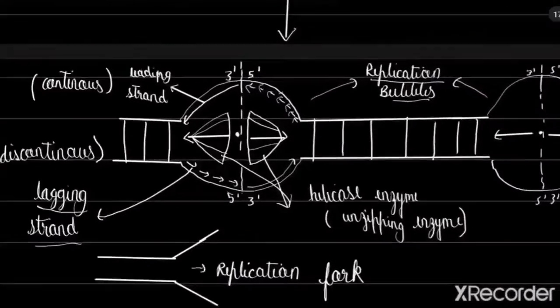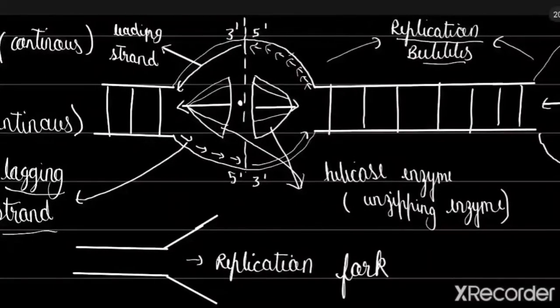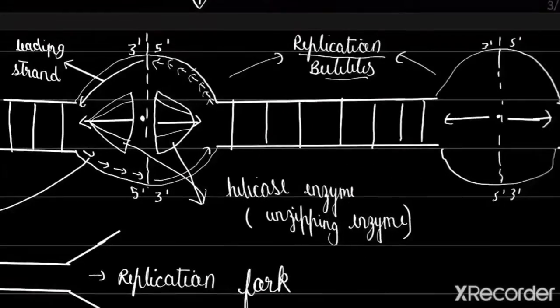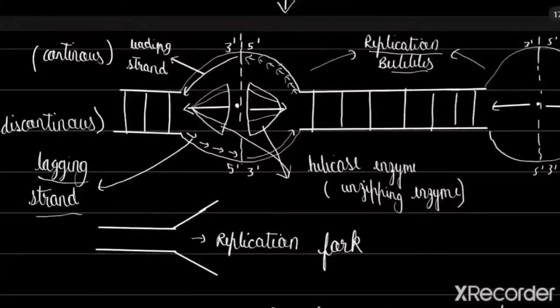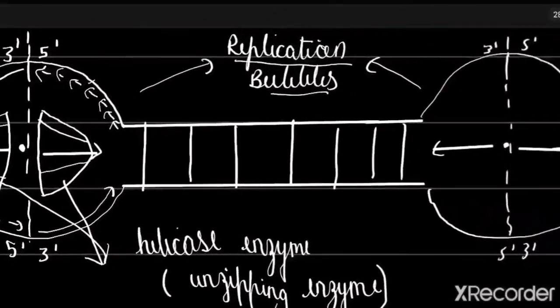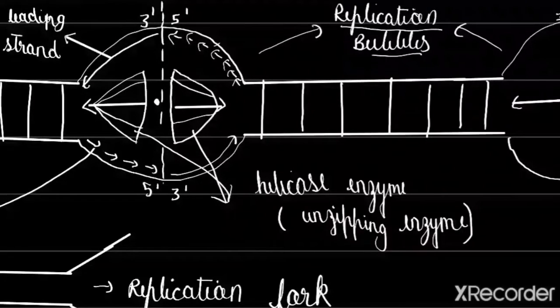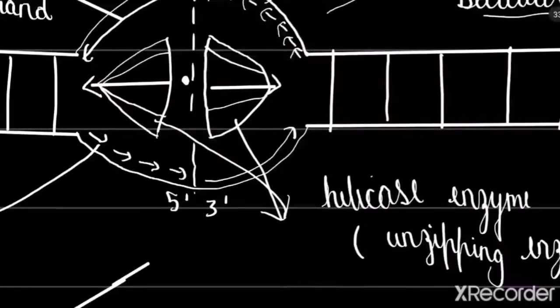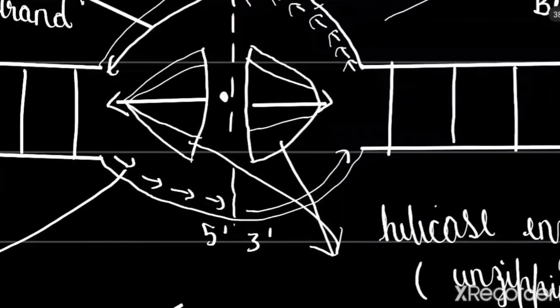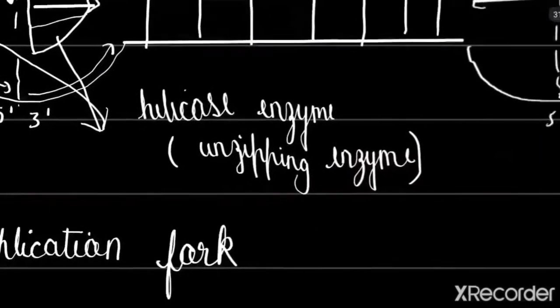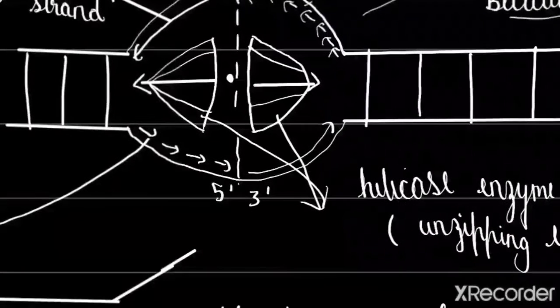So let's talk about oris. There is an ori created here. There are two oris I have made. So oris form replication bubbles, which form by the action of ori. How does an ori create? It is created through the helicase enzyme. Helicase is an enzyme which works as an unzipping enzyme. So it unzips both the strands and basically separates them.